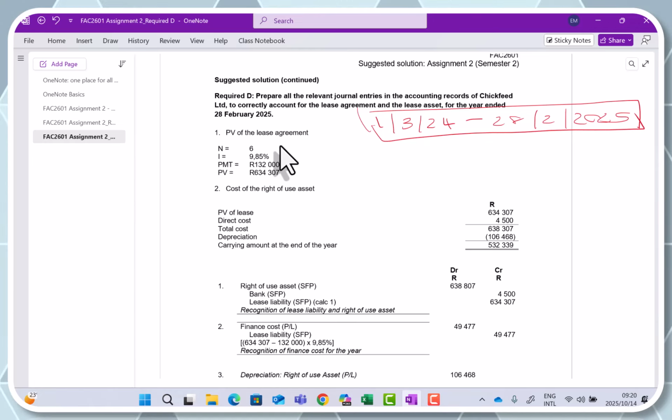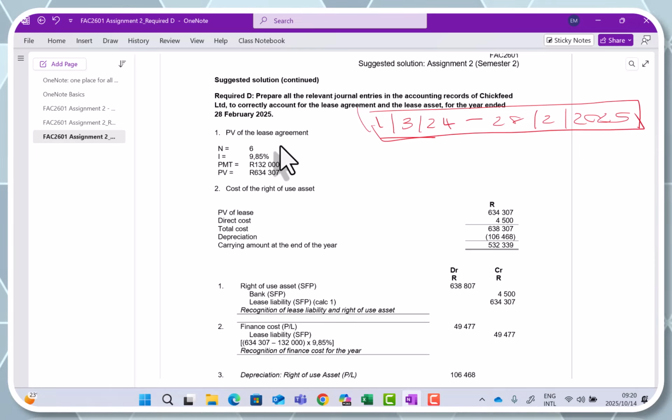Like we've said previously, the lease agreement was signed on the 1st of March. So that means that it also still falls within this period. So we need to provide the journal where we recognize the lease initially in our financial records as well. And then there are specific steps to follow. What is that? So we need to account for the lease agreement. We need to account for a lease liability because we owe someone money. Then we're also getting the right to use an asset. So we need to recognize a right of use asset.